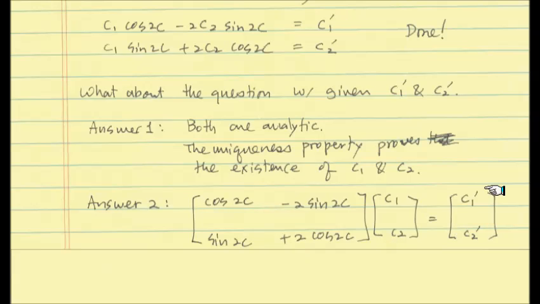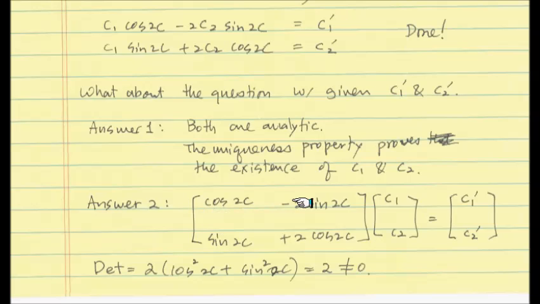The solvability of this linear equation depends on the value of the determinant of this 2x2 matrix. I calculated it, and it has a 2 as a common factor. You multiply these two numbers, you get the cosine squared. Multiply these two and change the sign, so that's a sine squared of the same argument. Therefore, by the identity, this whole thing becomes 1, so the whole determinant is, no matter what your C is, always 2. So that proves it directly: given C1 prime and C2 prime, we can calculate these two values, C1 and C2. Thanks.